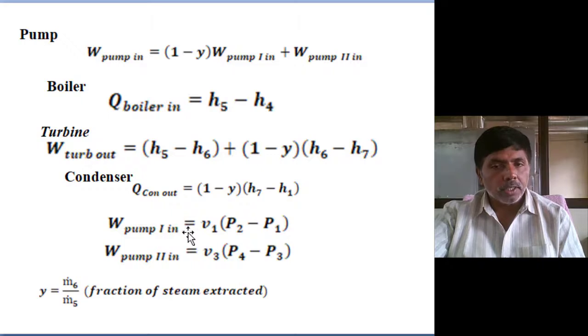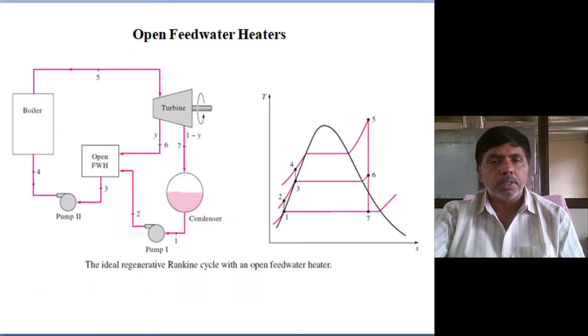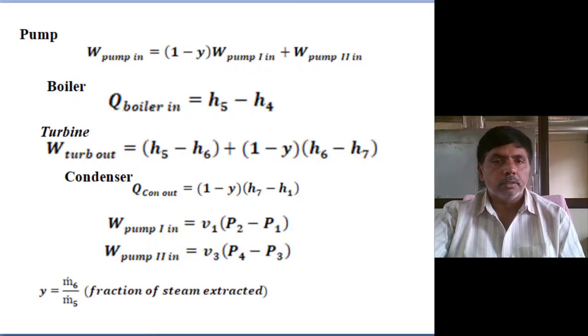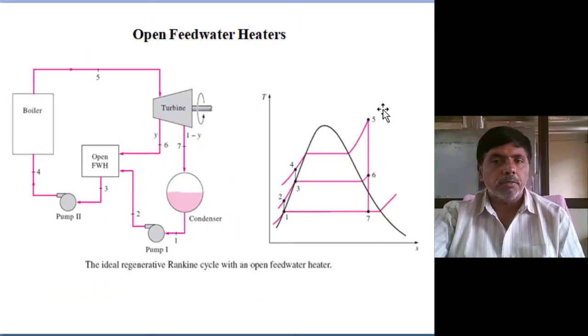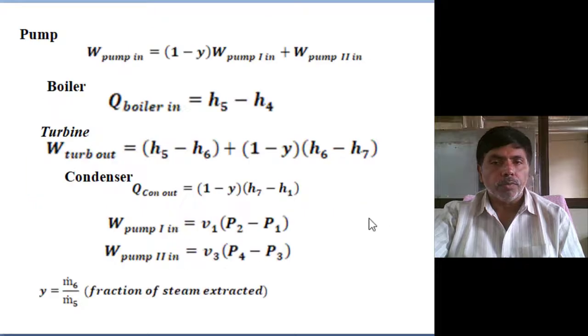Then pump 1 work input is V1 into (P2 minus P1), and pump 2 work input is V3 into (P4 minus P1). Why? How much mass percentage is extracted? M6 by M5. After M6 some fraction is extracted, and that fraction we subtract: (1 minus Y) into M.